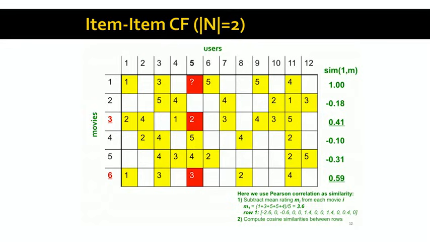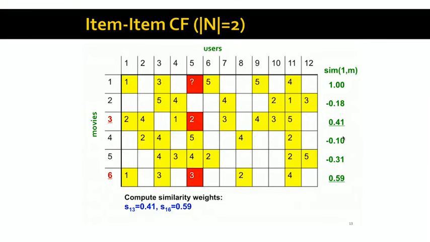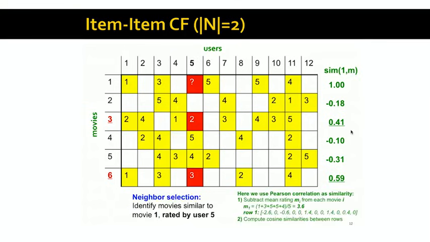So we're going to take every other movie and compute its centered cosine distance from movie 1. Movie 1 is, of course, 1.0. Movie 2 is somewhat dissimilar to movie 1, and so on. And so this vector here lists the centered cosine distances of all the different movies with respect to movie 1.